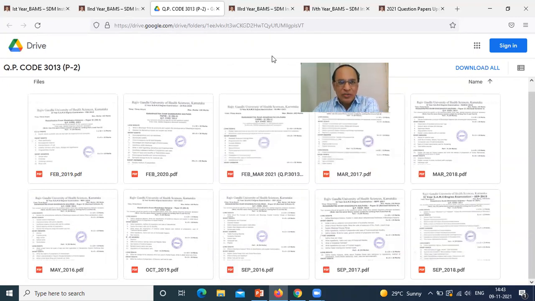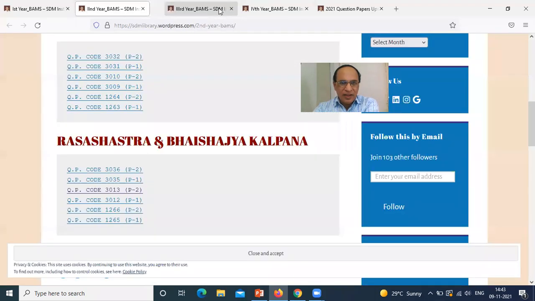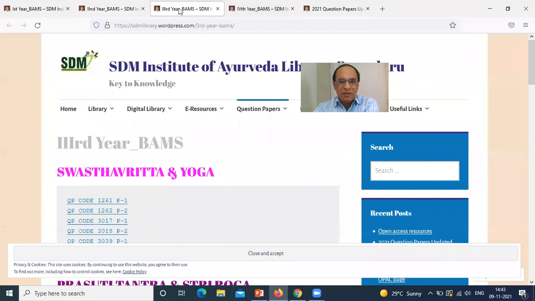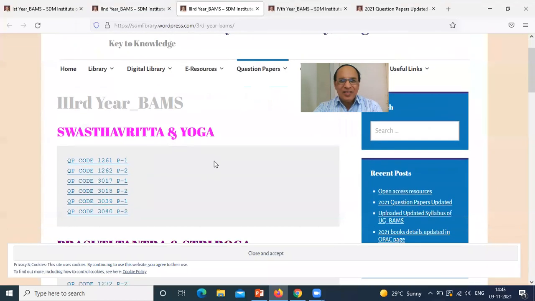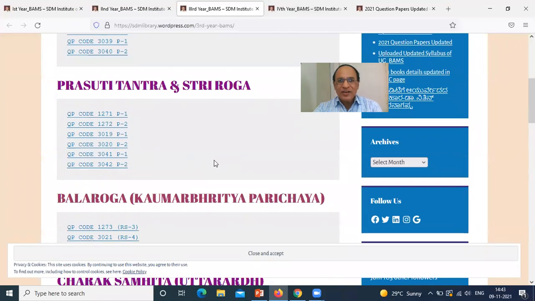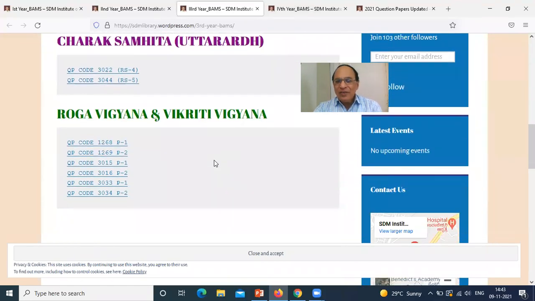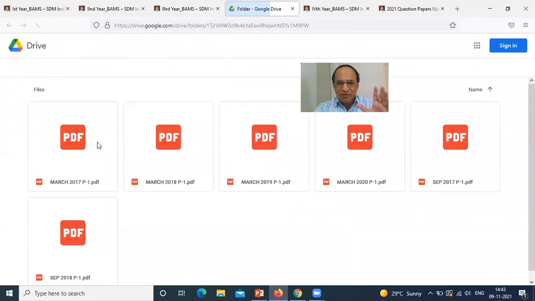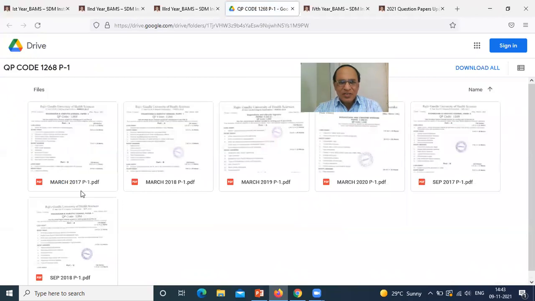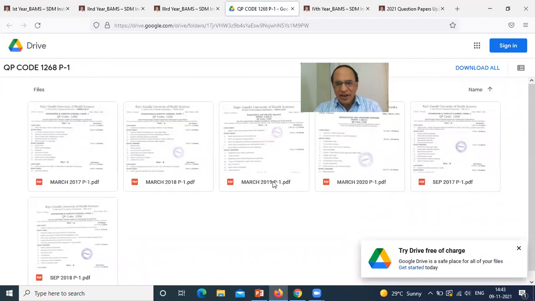Okay. Now I am closing this window again and I will go for the third thing. For example, third year BMS. Here, can you see? Swastha Vritta and Yoga, then Prasuti Tantra and Stri Rog, and the Bala Rog, Charaka Samhita Purvartha, and Roga Vijnana, Vikruti Vijnana. Each and every subject. For example, here I will go. Can you see all the question papers of Roga Nidan? March 17, March 18, March 19, March 20, September 17, and September 18.